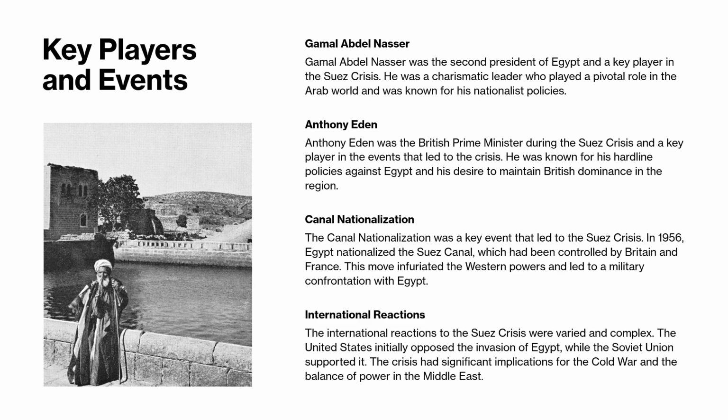Key players and events. Gamal Abdel Nasser. Gamal Abdel Nasser was the second president of Egypt and a key player in the Suez Crisis. He was a charismatic leader who played a pivotal role in the Arab world and was known for his nationalist policies. Anthony Eden. Anthony Eden was the British Prime Minister during the Suez Crisis and a key player in the events that led to the crisis. He was known for his hardline policies against Egypt and his desire to maintain British dominance in the region.